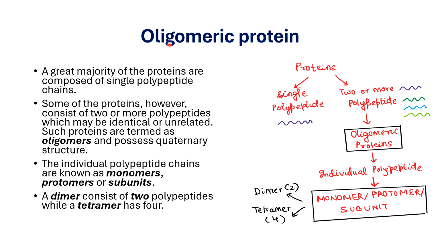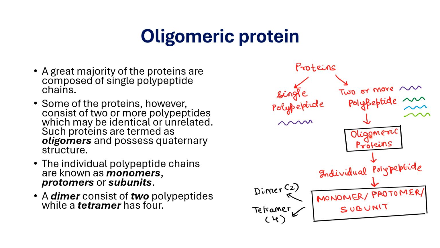Now let's look into what are oligomeric proteins. Until now we discussed proteins which have a single polypeptide chain, but there can be proteins which have more than one polypeptide chain. So look, this is just one polypeptide chain. If more polypeptide chains are present in a protein, that type of protein is called an oligomeric protein.